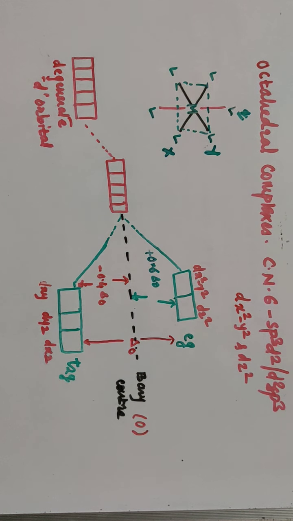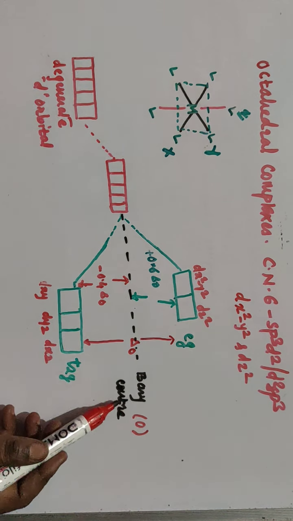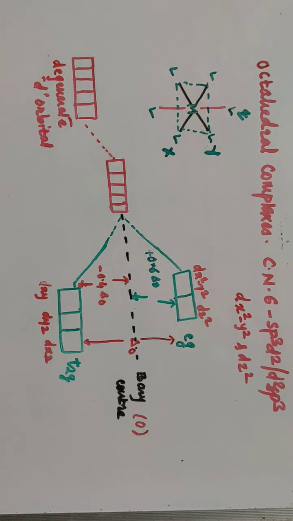After splitting the d orbitals, you get the Eg orbitals, which lie on the axis, and the other group is the T2g orbitals, which lie in between the x and y axes. The difference between the barycenter and Eg is taken as 0.6 Δ0, while the difference between the barycenter and T2g is taken as minus 0.4 Δ0. The barycenter is the average energy of Eg and T2g. So why is the barycenter energy zero? Because it is an average energy, a sum of these two.